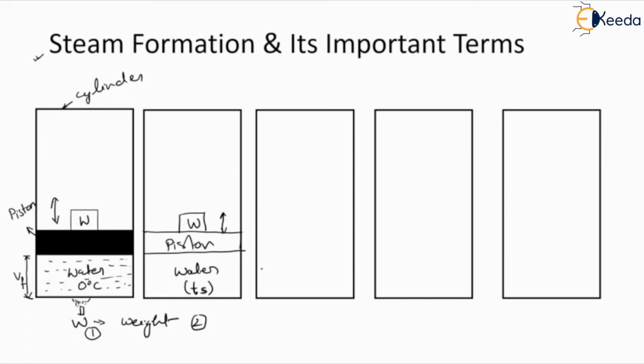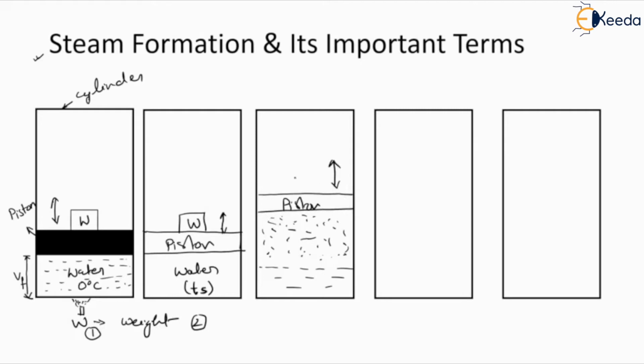So some part of the fluid will be in the form of water only and some part of the fluid will be in the form of steam. In this condition, when the water reaches the saturation temperature, this particular piston will try to move in upward direction because of the expansion process.